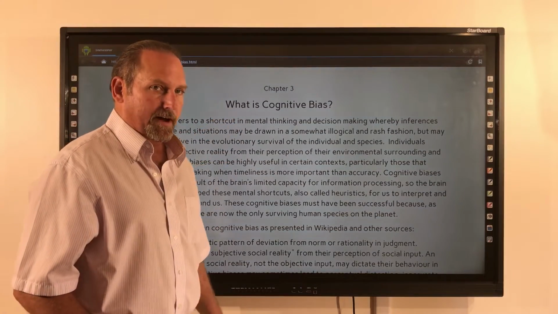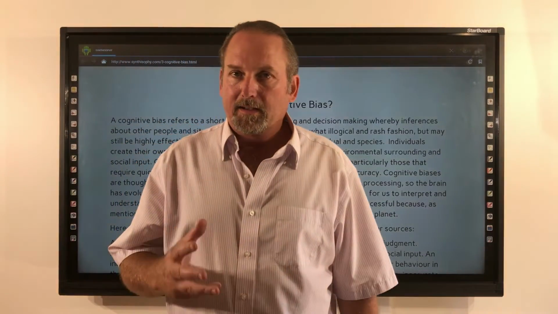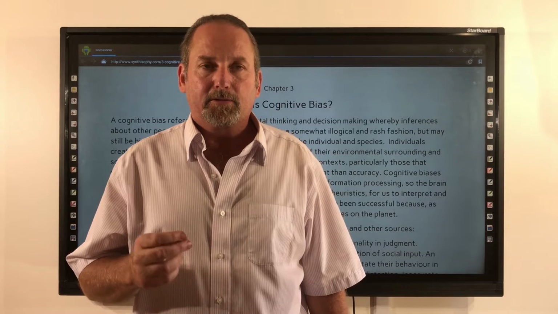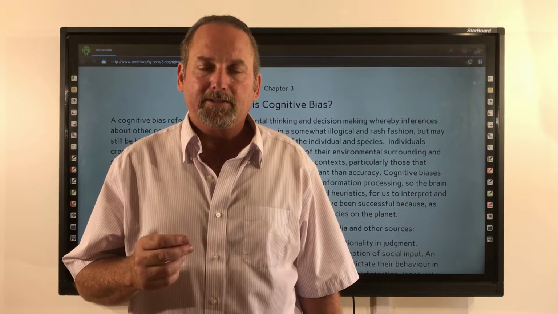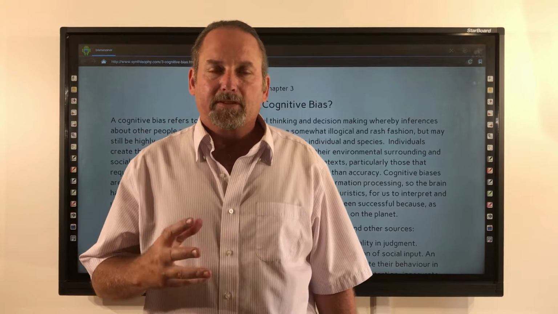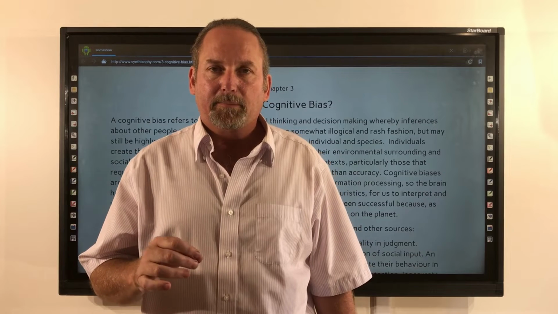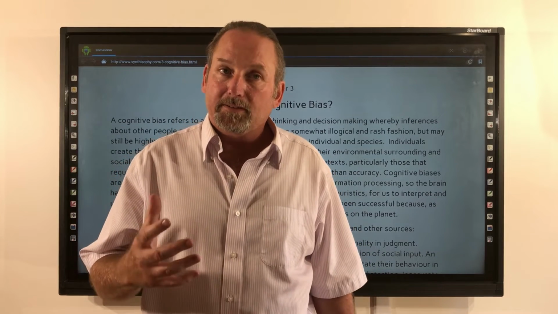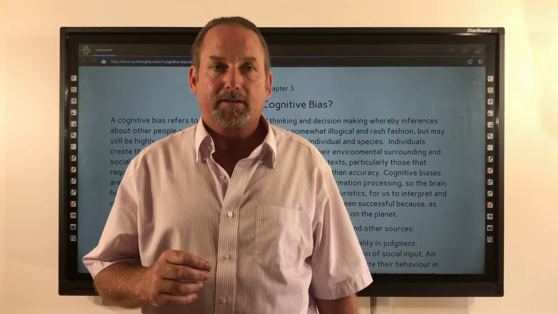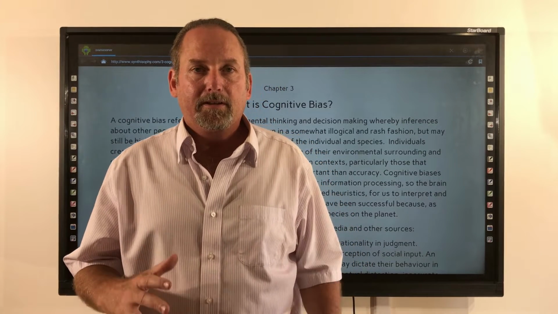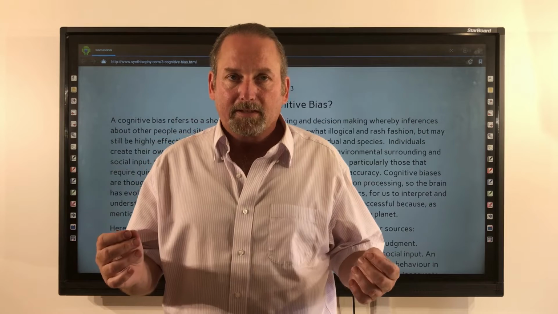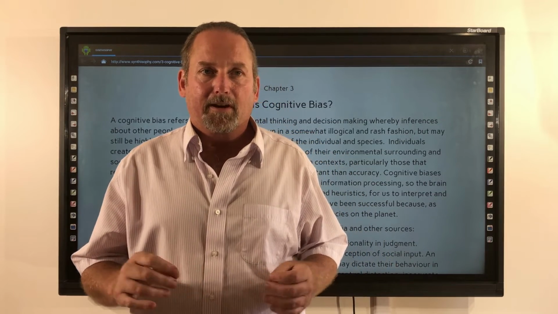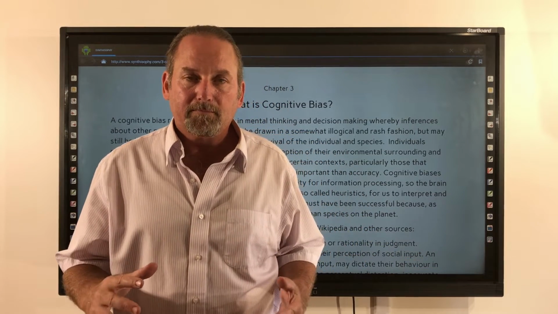What is cognitive bias? A cognitive bias refers to a shortcut in mental thinking and decision-making whereby inferences about other people and situations may be drawn in a somewhat illogical and rash fashion, but may still be highly effective in the evolutionary survival of our species. People create their own subjective reality from their perceptions of their environmental surroundings and social input.